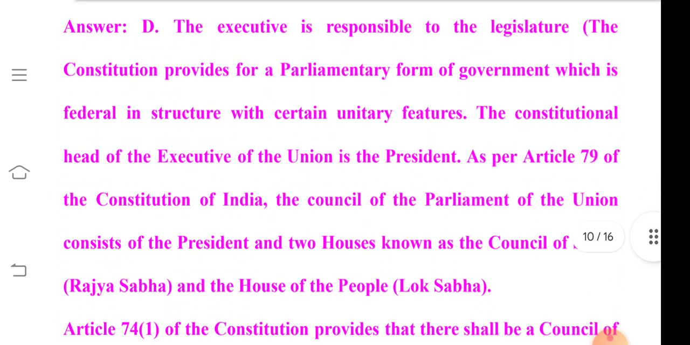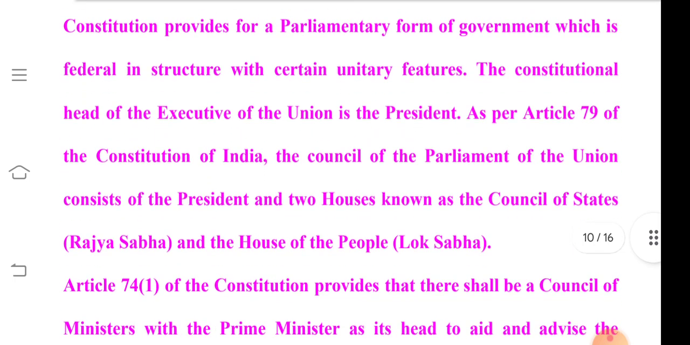The Constitution provides for a parliamentary form of government which is federal in structure with certain unitary features. The constitutional head of the executive of the Union is the President. As per Article 79 of the Constitution, the Parliament of the Union consists of the President and two houses known as the Council of States, Rajya Sabha, and the House of the People, that is Lok Sabha.